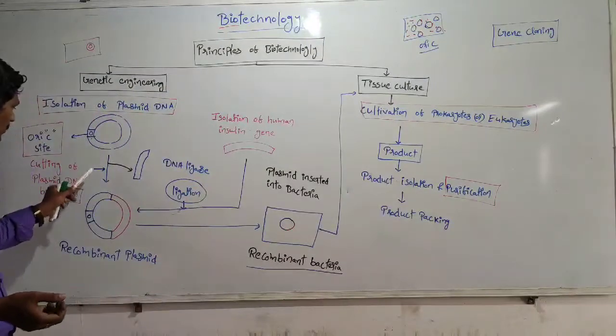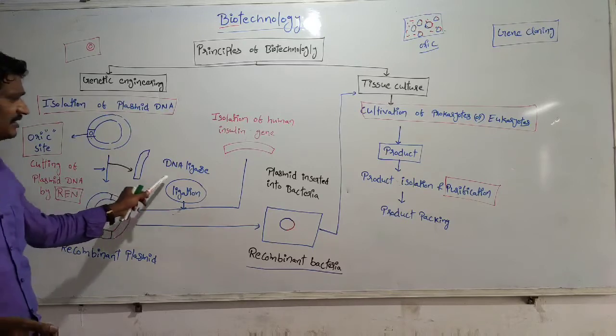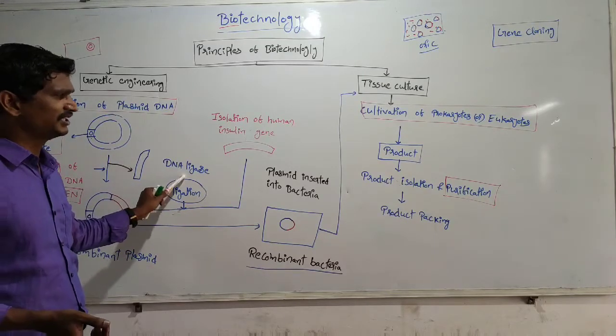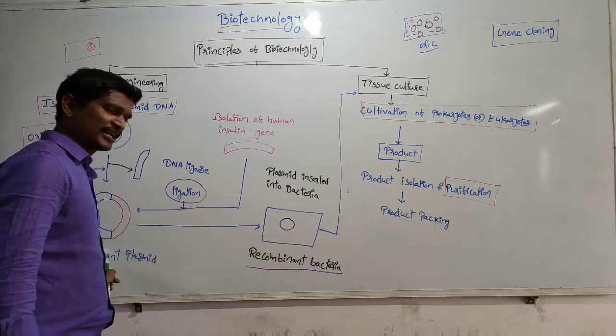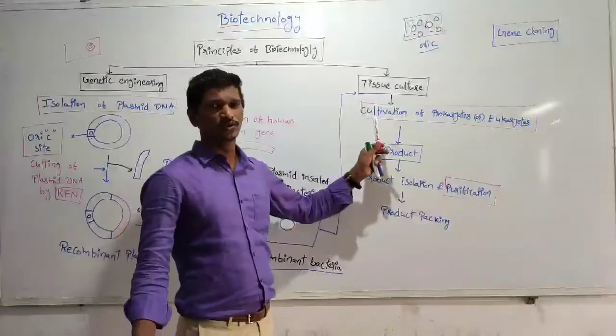Remember, cutting by restriction endonuclease, joining by DNA ligation. See, recombinant plasmid, recombinant bacteria. After that, the gene cloning process.